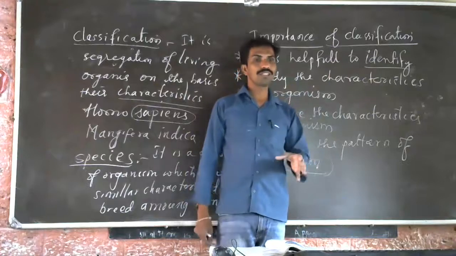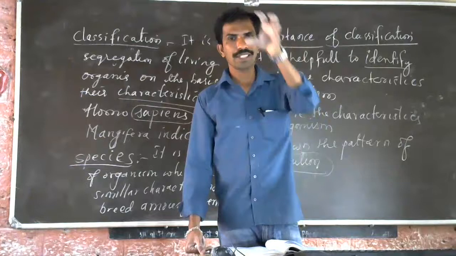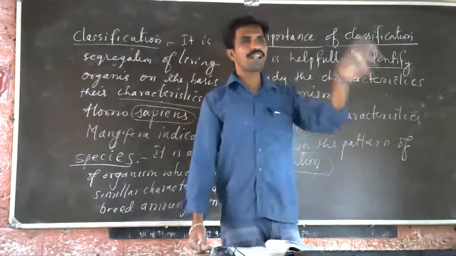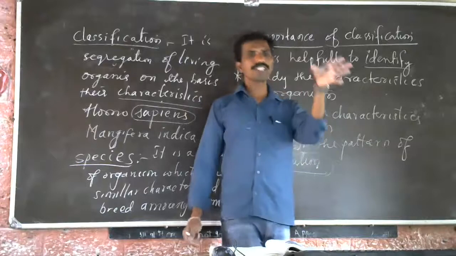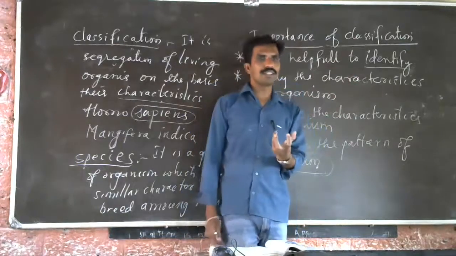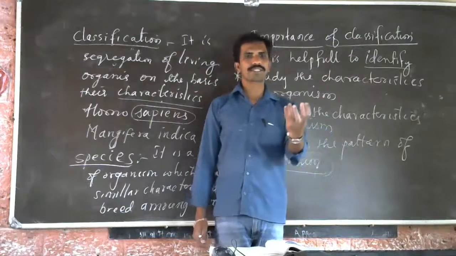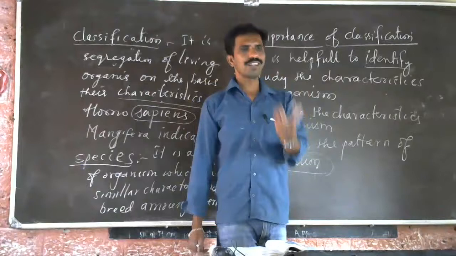That is because we have seen certain characters which are present in both reptiles and birds. A fossil is found in the earth crust, known as Archaeopteryx. Archaeopteryx is a fossil which we found in the earth crust.